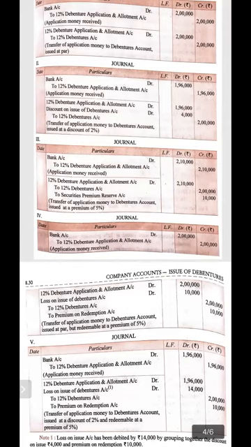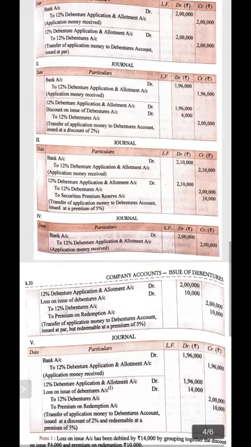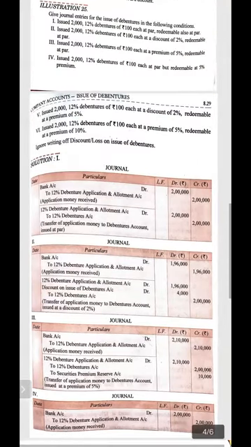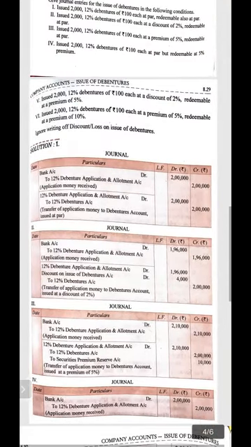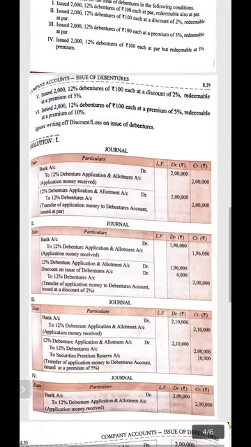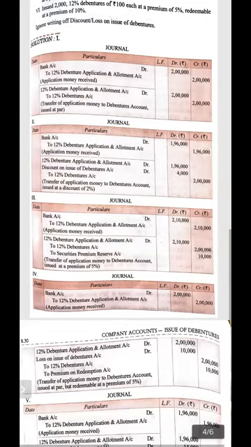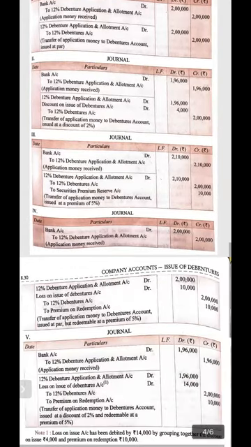All in all, it will become 2 lakh 10,000 rupees. Then the next case, let's come back to the statement again. The fourth case: 2000 12% debentures of 100 each issued at par and redeemable at premium. Now we are redeeming the debenture at premium. Whenever the debentures are redeemed at premium, please look at the entry very carefully.